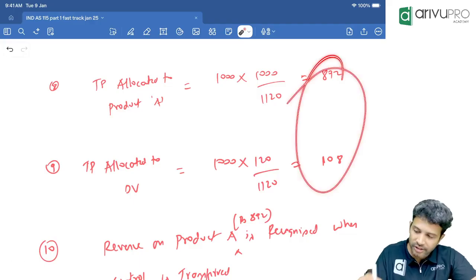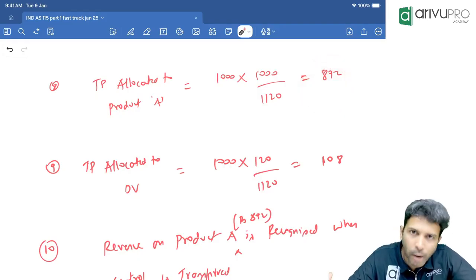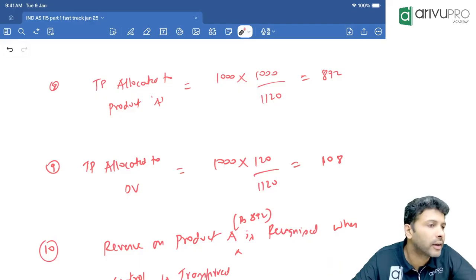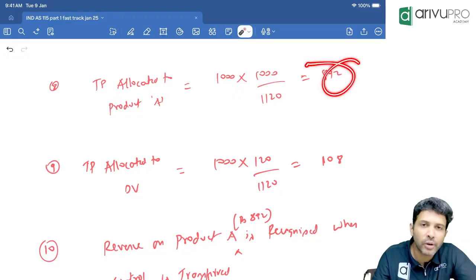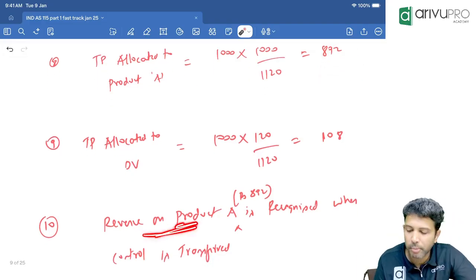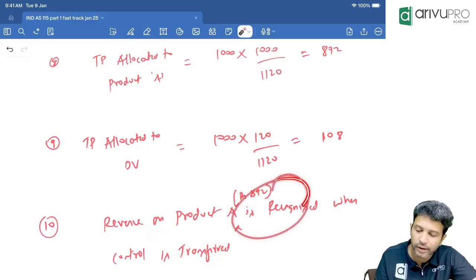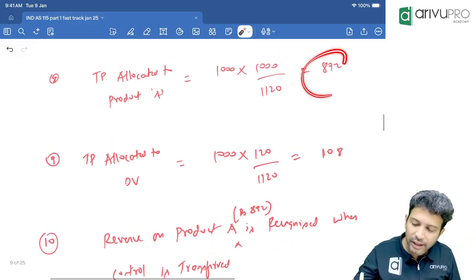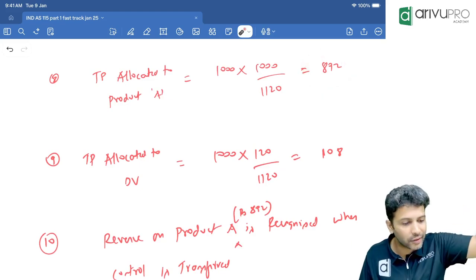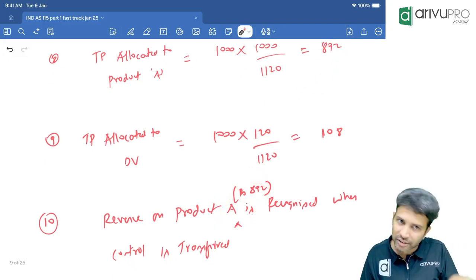What is the significance of this? Main product A, the entity has already fulfilled the obligation. Do you agree with me? Product A we have already delivered. So should the entity wait or book the 892 revenue now? Revenue on product A, 892, is recognized when control is transferred, meaning when you deliver this product, that day only you can recognize the revenue. We gave the delivery today only. That means the 892-related performance obligation is satisfied on day 1 itself, so 892 revenue will be recognized on day 1.